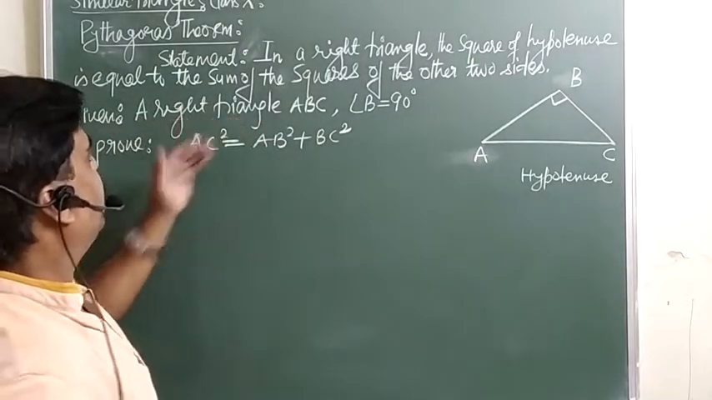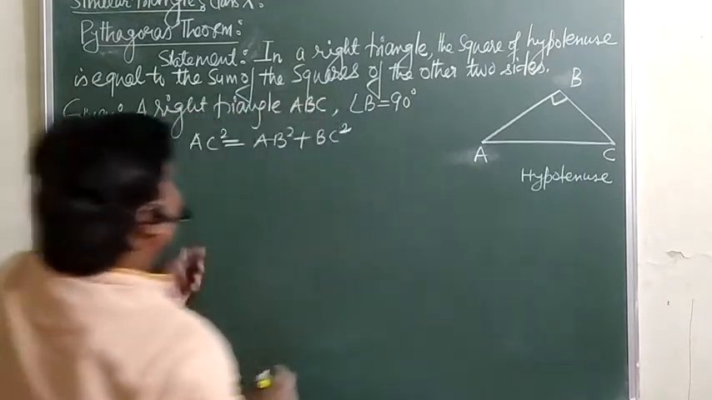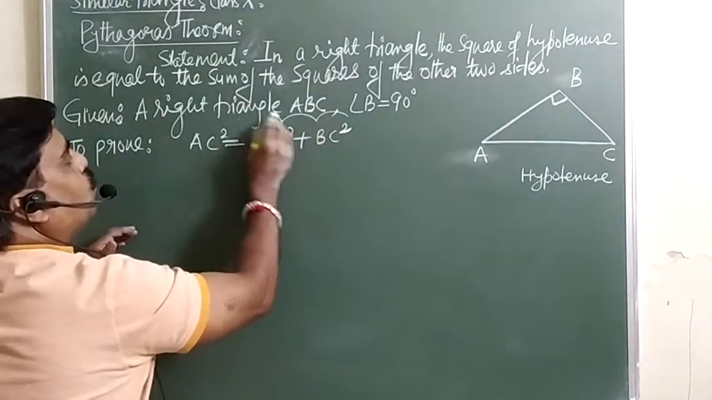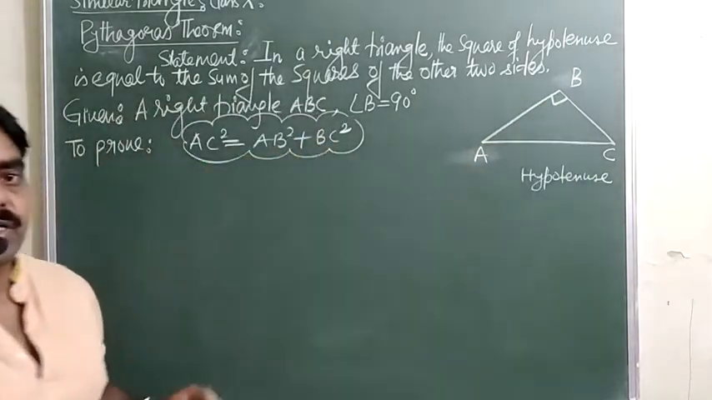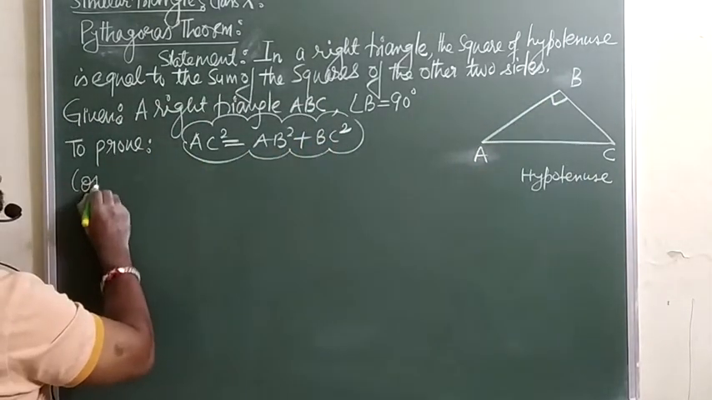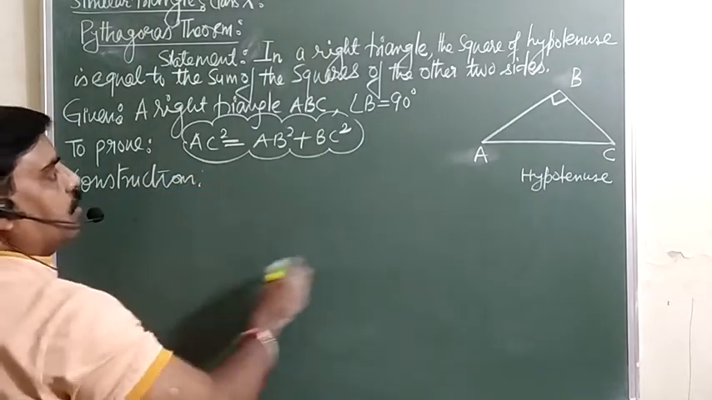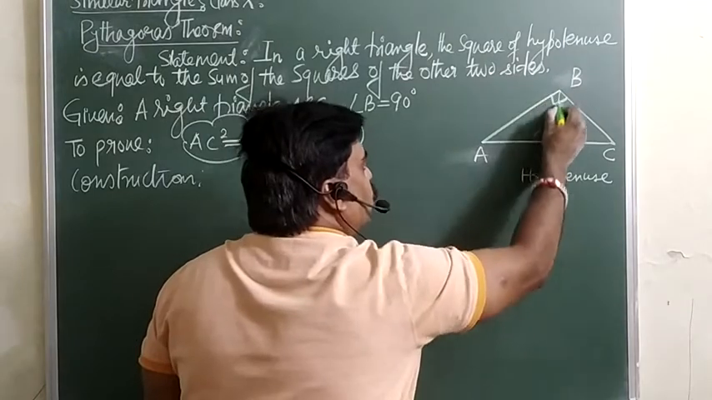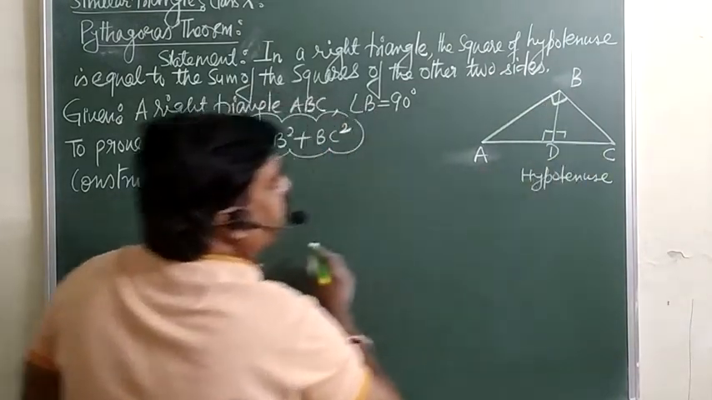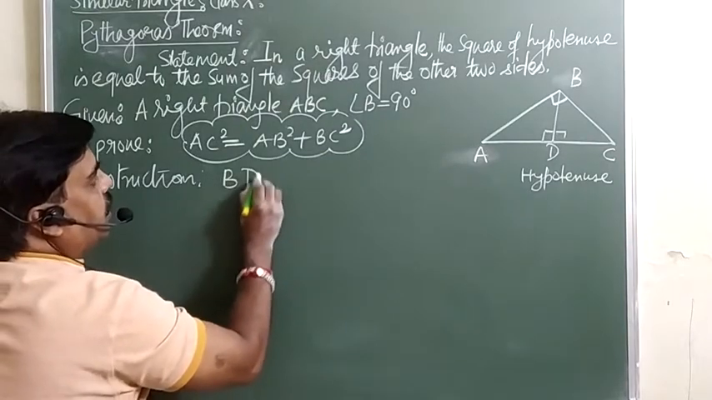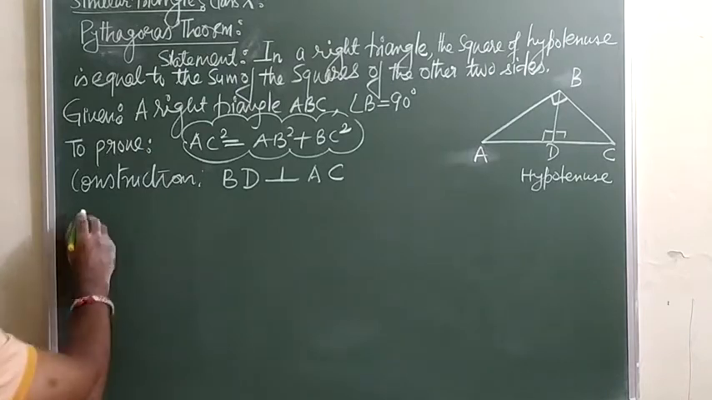So the information is given here only. A right triangle ABC is given, where angle B is 90. We want to prove that AC square is equal to AB square plus BC square. So here we need a construction. What will we do for the construction? We are going to draw the perpendicular from B on the opposite side AC. So BD is the perpendicular on AC. Now the proof.